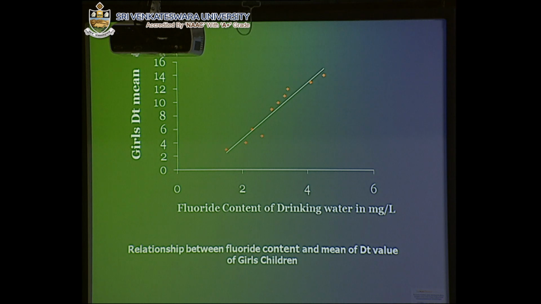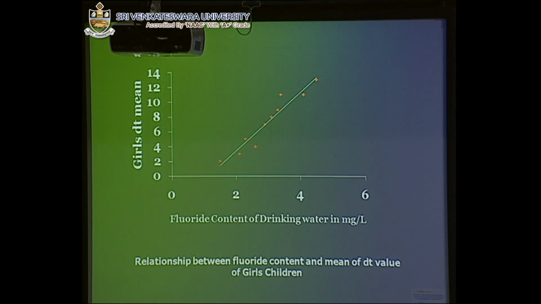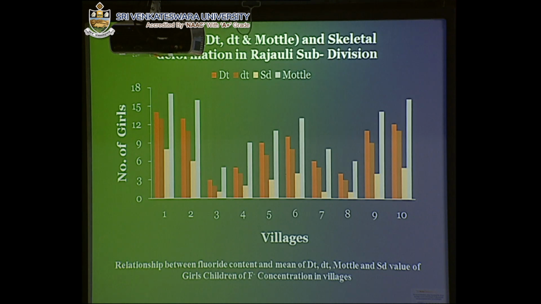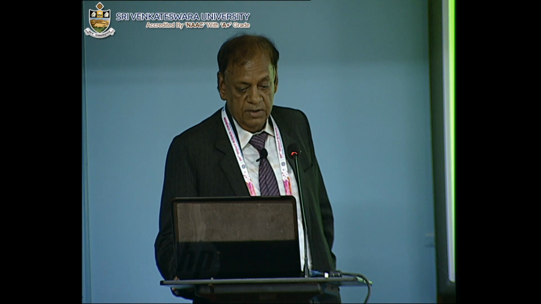When we draw the graph between the girls' DT value and the fluoride concentration, we see that as the concentration increases, permanent teeth decay also increases in the girls. Skeletal deformation follows the same pattern: as the concentration of fluoride increases, skeletal deformation also increases. And when we combine these three points, we see that Kacharia D village has very high deformation and suffering cases, but the Haldia sector is very low.